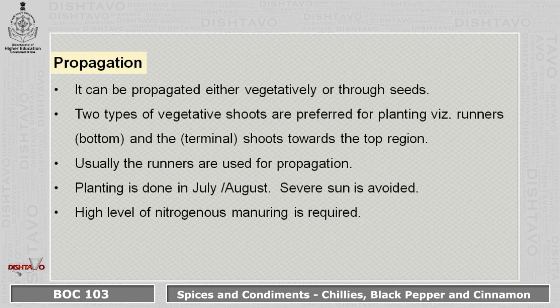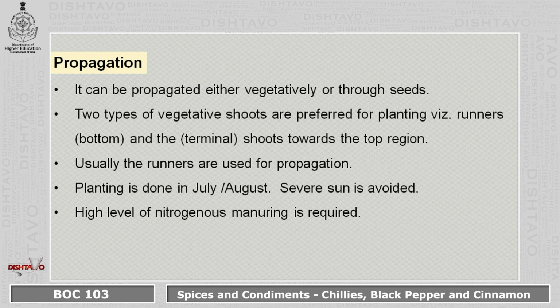Propagation techniques: it can be propagated either vegetatively or through seeds, wherein there are two types of vegetative shoots preferred for planting. One is runners, which include the bottom parts, and the terminal shoots, which are present in the top regions. Usually the runners are used for propagation. The planting is done in July-August and severe sun is avoided.